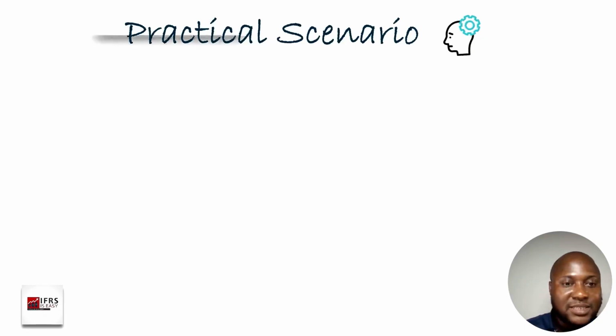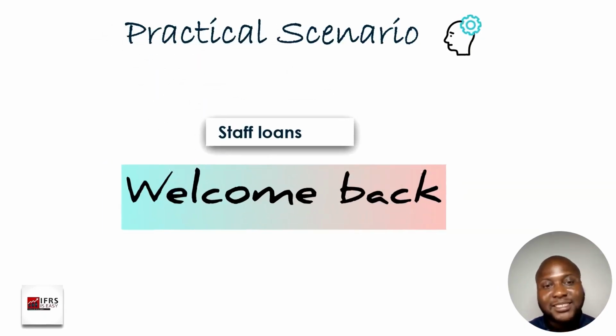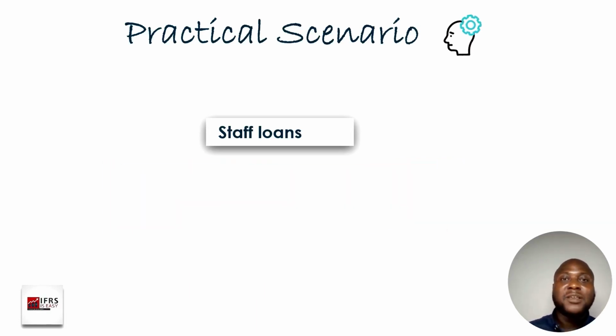Then the next one is staff loan. Staff loan simply means that cash has been given to your employee for personal use, and you expect the employee to pay back cash. Because of this, what you're expecting is a financial asset. Now, the next thing is, is it a derivative or a non-derivative in terms of nature? It is a non-derivative because there's no indicator that it's a derivative. They are not talking about it being linked to something. And so what we have is a financial asset that is a non-derivative, and that is also a debt instrument.